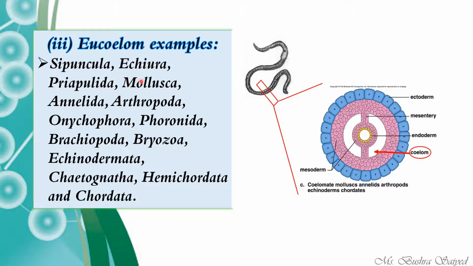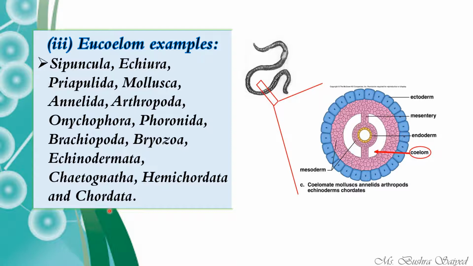Pogonophora, Echiura, Priapulida, Mollusca, Annelida, Arthropoda, Onychophora, Phoronida, Brachiopoda, Bryozoa, Echinodermata, Chaetognatha, Hemichordata and Chordata. Chordata consists of the different chordate organisms including humans. The amphibians, reptiles, aves and mammals all come under the chordates.